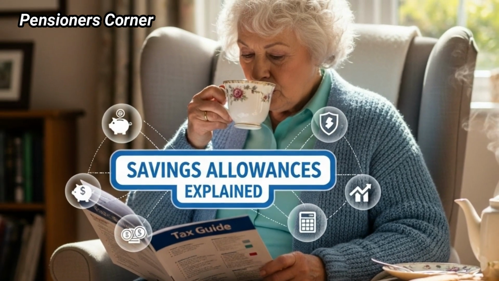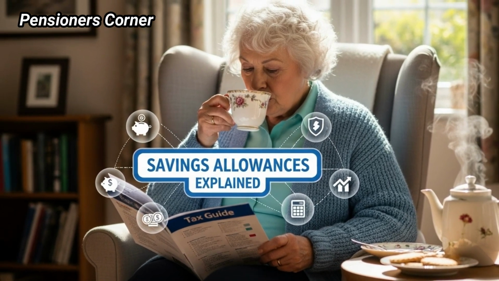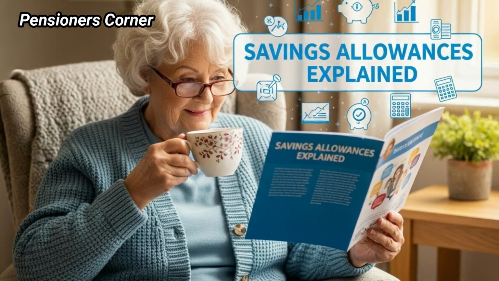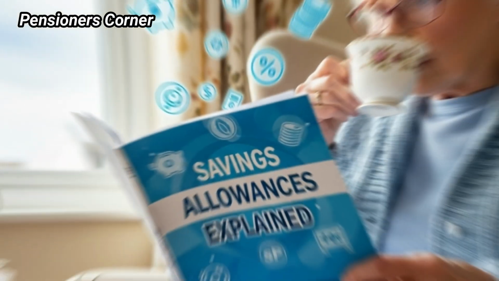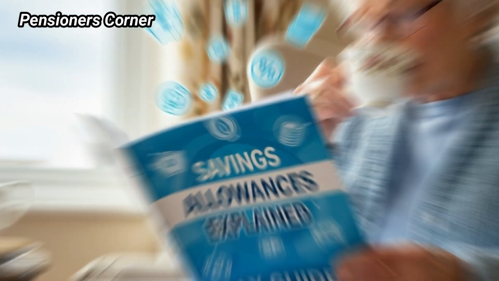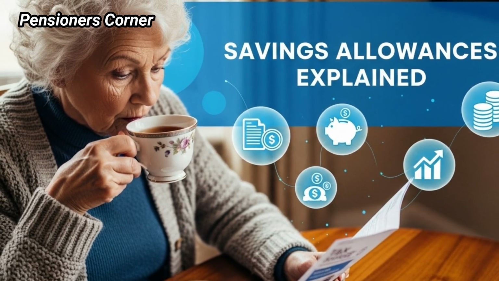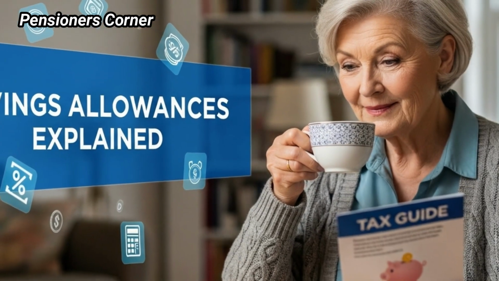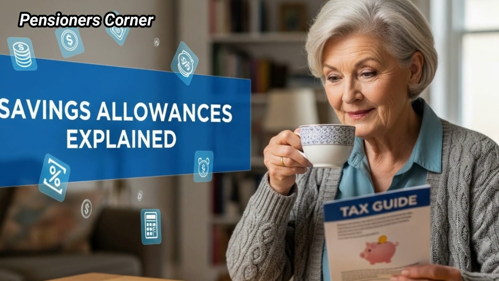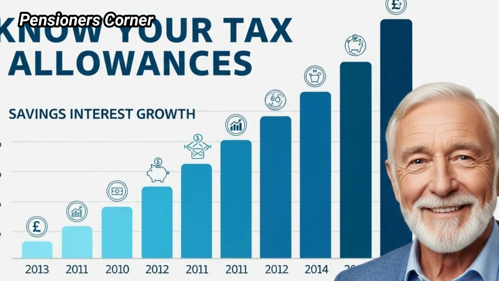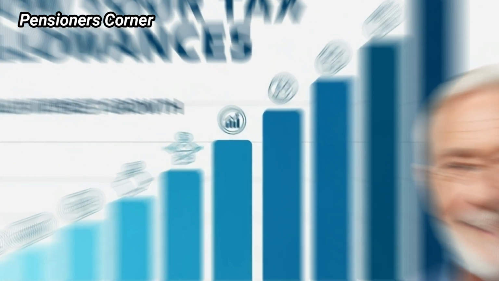the information is accurate. If you want to avoid paying tax on interest altogether, one of the most effective tools available is the Individual Savings Account, or ISA. Money held in an ISA, whether a cash ISA, a stocks and shares ISA, or an innovative finance ISA, grows tax-free. That means any interest or investment returns inside your ISA are completely shielded from income tax, no matter how much you earn elsewhere. For the current tax year, the ISA allowance is £20,000.